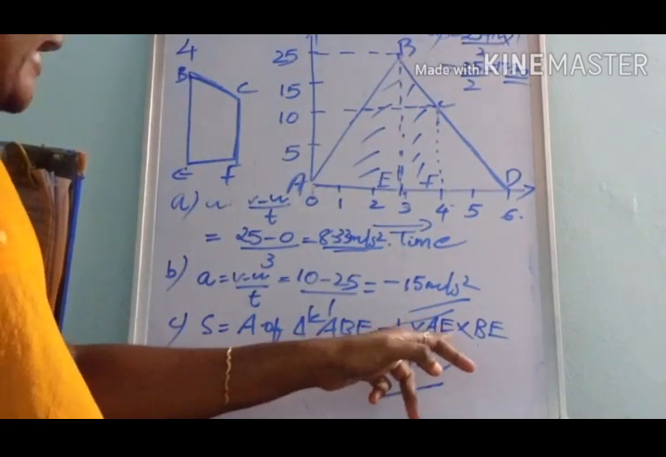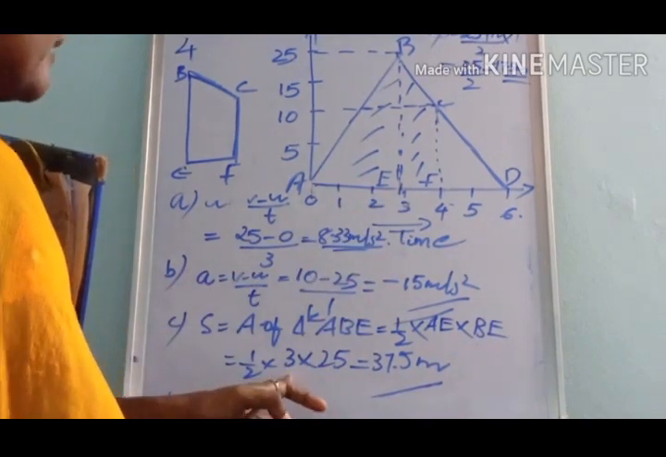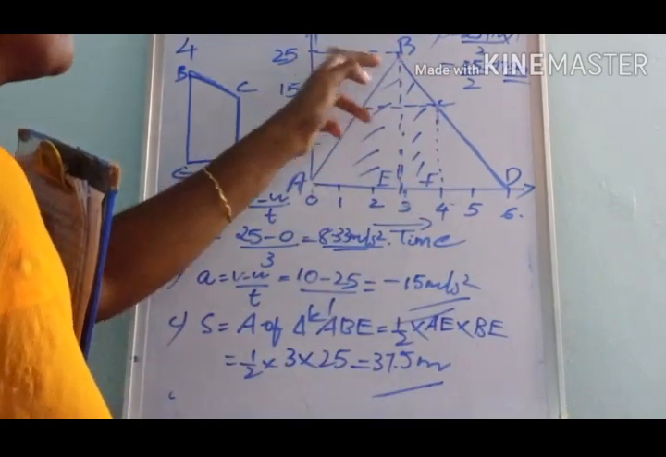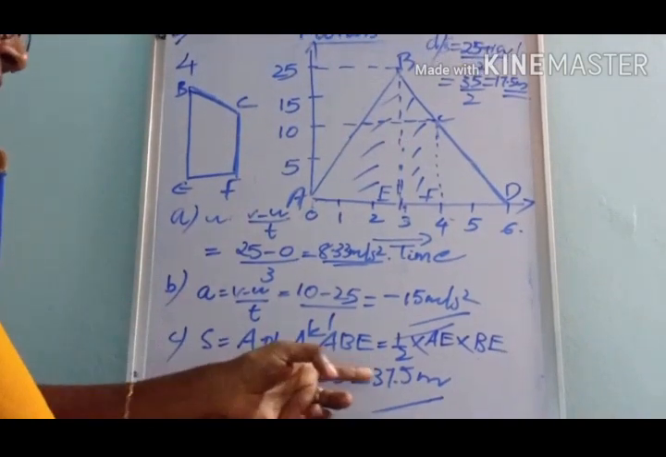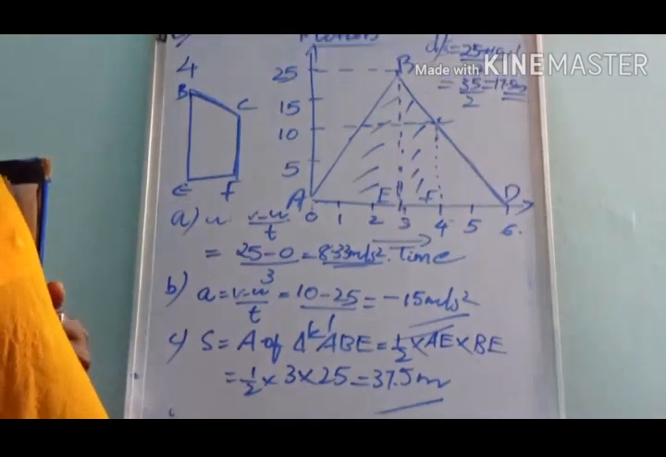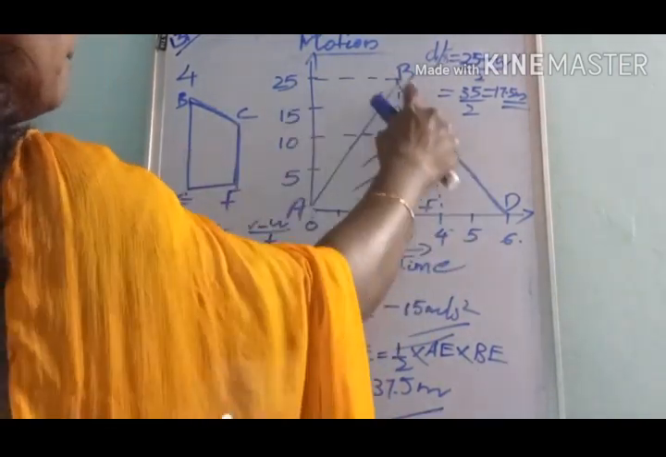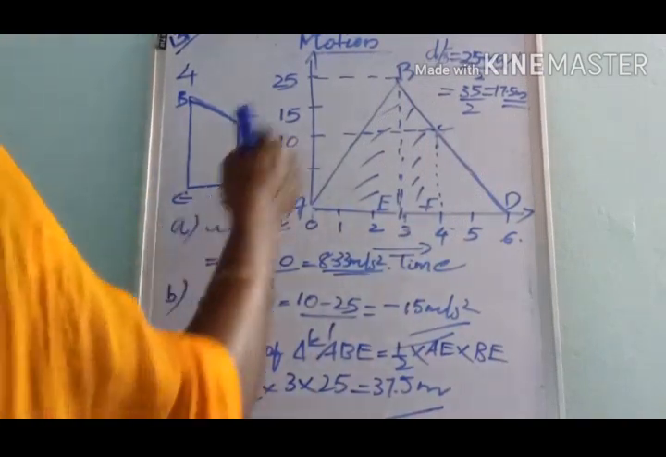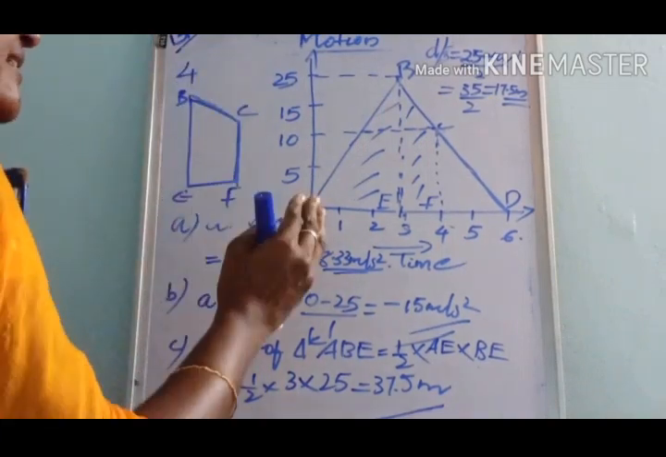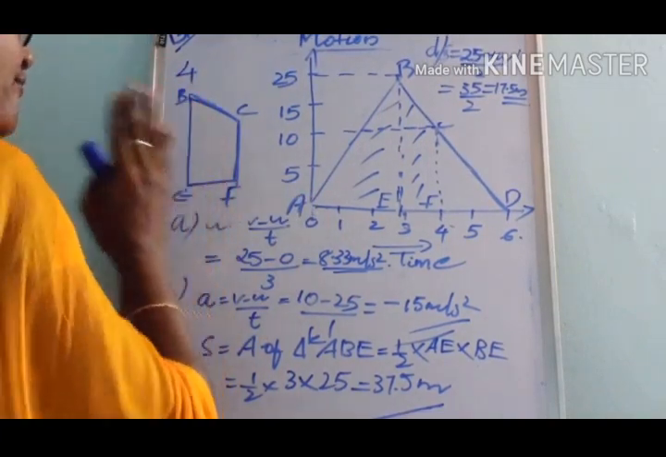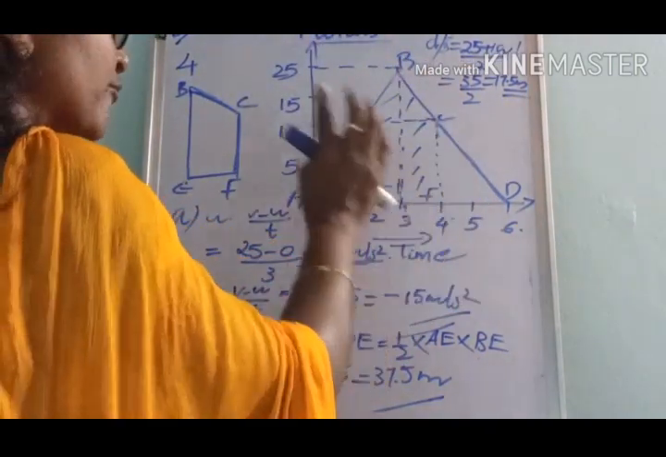Then substitute for AE and BE. Half into AE, which corresponds to 3 seconds, then BE corresponds to 25 meter per second. Simplifying this we get 37.5 meter. Next we have to find the area under BCFE. This BCFE represents the trapezium. So to find the distance travelled, we have to find the area of the trapezium, which is equal to the distance travelled in the region BCFE.